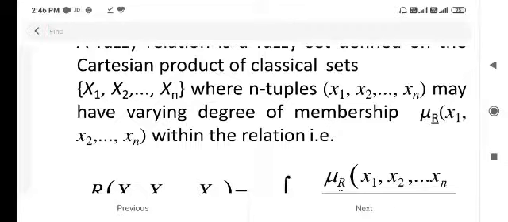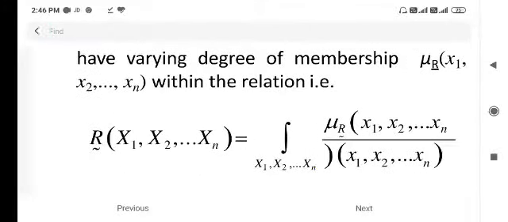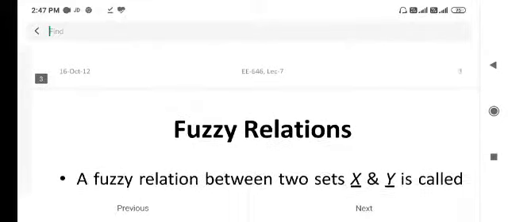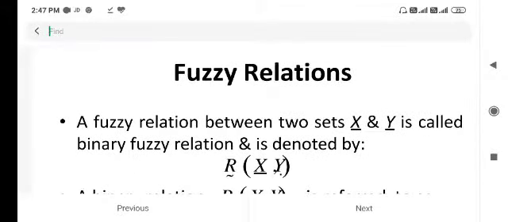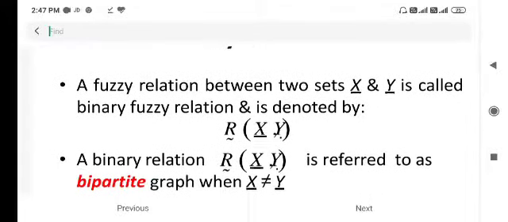x1, x2, etc. xn, where n-tuples of x1, x2, etc. xn may have varying degrees of membership mu R of x1, x2, etc. xn within the relation. That is, R of x1, x2, etc. xn is equal to the integration of mu R of x1, x2, etc. xn by x1, x2, etc. xn. A fuzzy relation is denoted by R of x comma y.